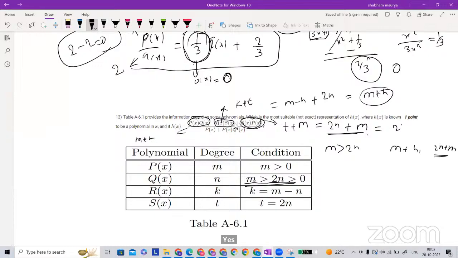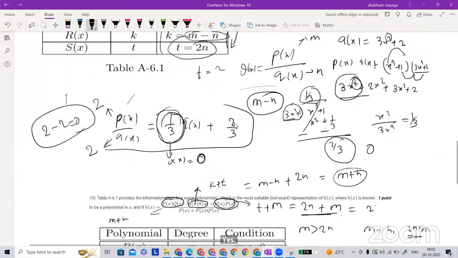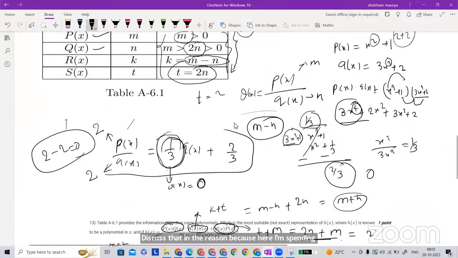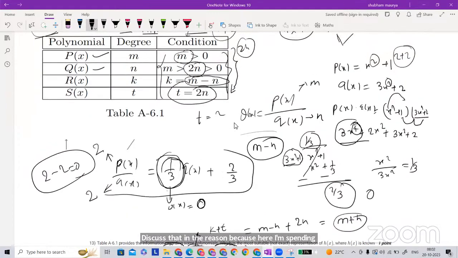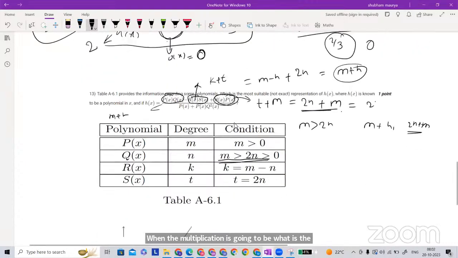This is an important question regarding the degree or division itself. In the revision I am not going to discuss this, because here I am spending much time slowly with an example: how we add, how multiplication works, what the degree is for multiplication, for division, and for summation.